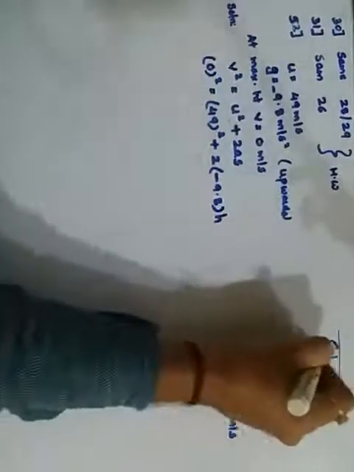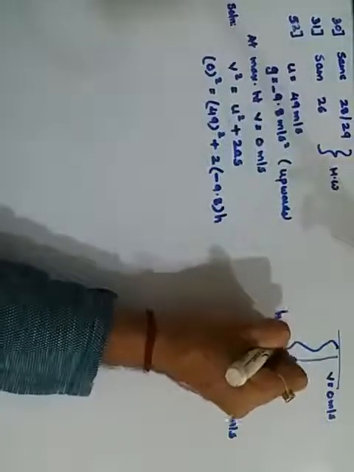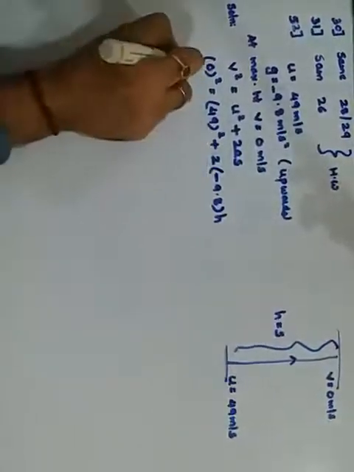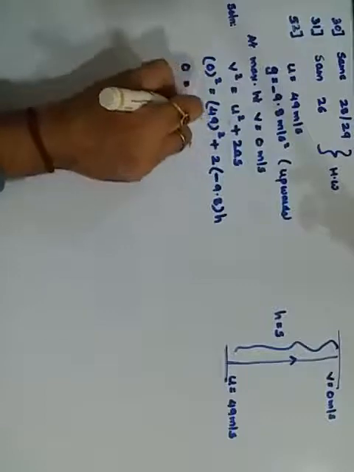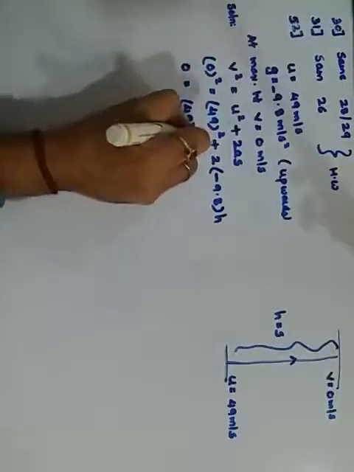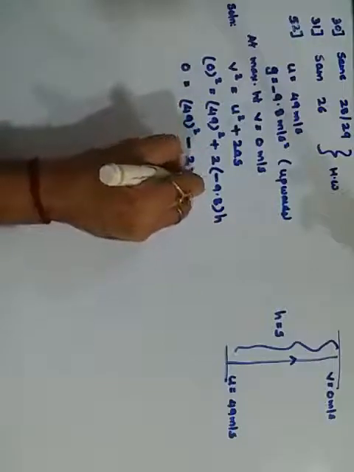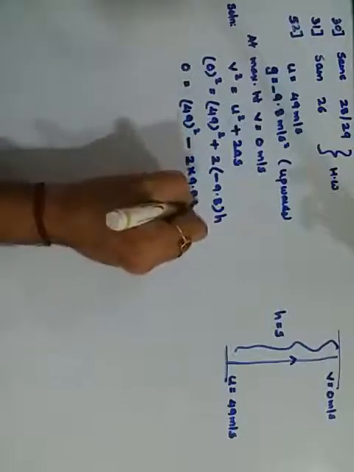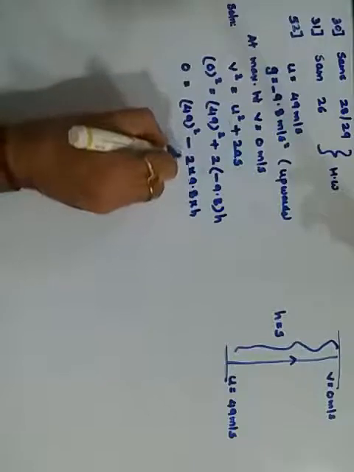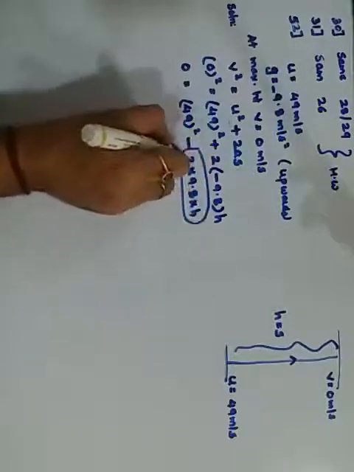Distance means height. So 0 equals 49 square plus minus 2 into 9.8 into h. Take the negative part on the other side.